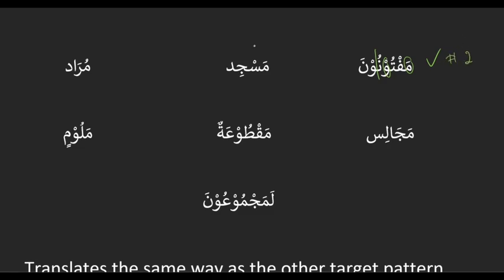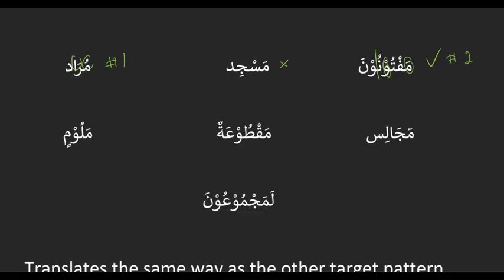Good. Masjid. Starts with a ma. Second to last letter has an e. So ma and ee. No, it's ma and waw, right? Yeah, it's ma and waw. So it is not a target. It's not a target. And it's not anything, actually. Okay, murad. Starts with a mu. And has a damma sound. So it's target pattern number 1, not 2. Yeah, it is a target, but that's mu'a, which makes it pattern number 1. So not the pattern we just learned, but it is a target pattern.